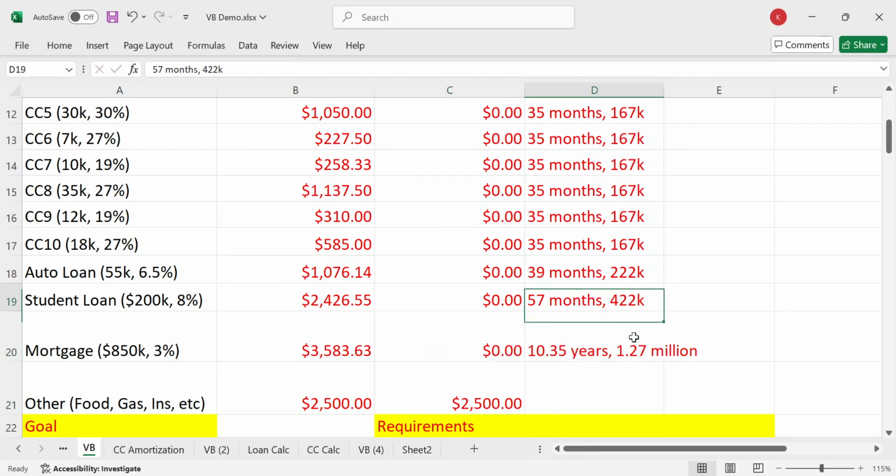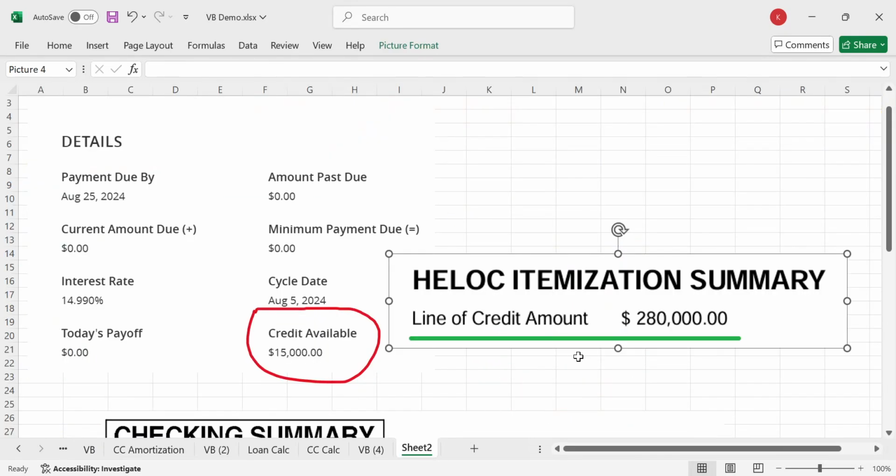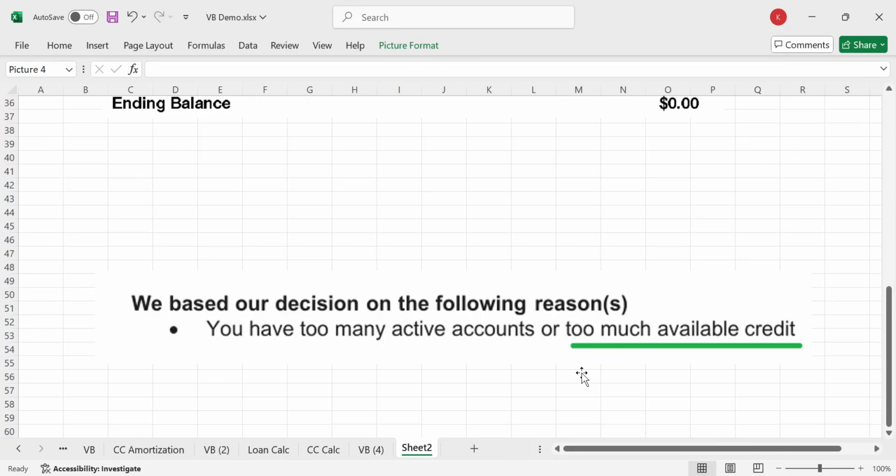So 10 years. Now we're making a good salary, 15 grand a month, but we're choking because of debt. And now we got rich people problems. One version of rich people problem is you make a lot of money, but you got a lot of debt, right? The second one is because you got so much credit, the bank is going to reject you on that. That's another rich person problem. Now here's the third rich person problem.